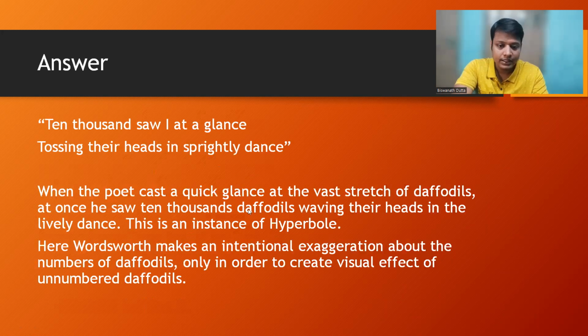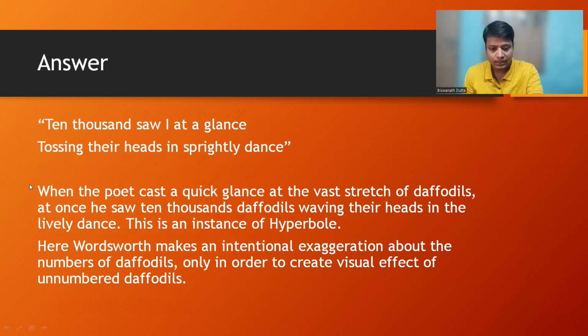As I have written here the answer, you have to memorize these two lines and you have to exactly quote these two lines from the text in order to be awarded full marks. 10,000 saw I at a glance, tossing their heads in sprightly dance. Now you go on explaining it. When the poet cast a quick glance at the vast stretch of daffodils, at once he saw 10,000 daffodils waving their heads in the lively dance. This is an instance of hyperbole.